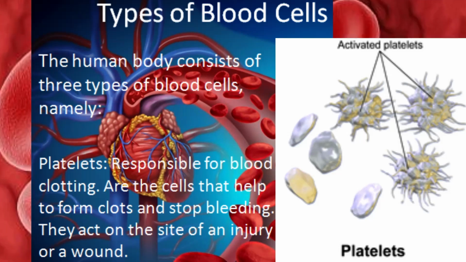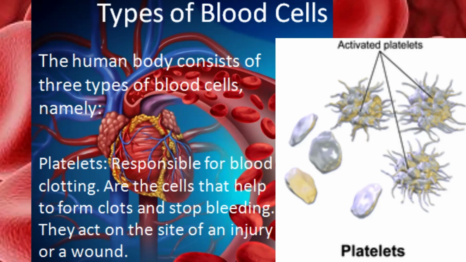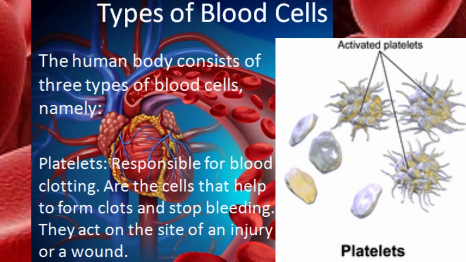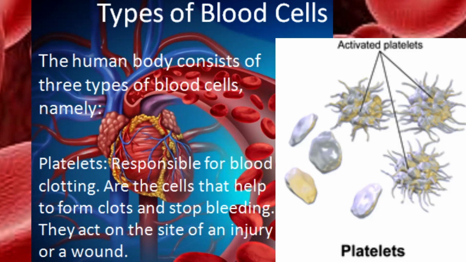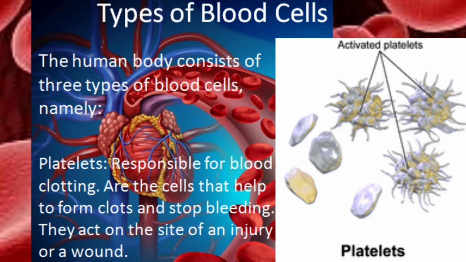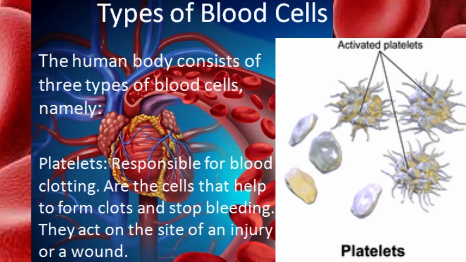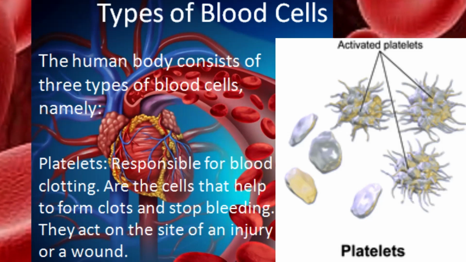I will tell you what is the normal range of platelets for an average human body, and what should be the normal range of white blood cells and also the normal range of red blood cells, even the hemoglobin. So that's about platelets.